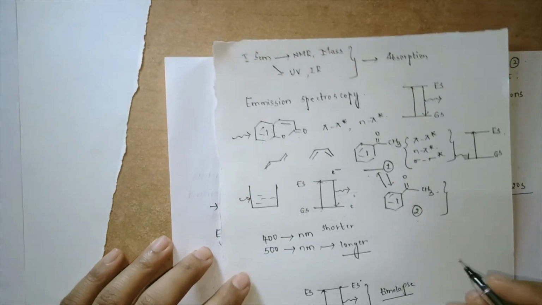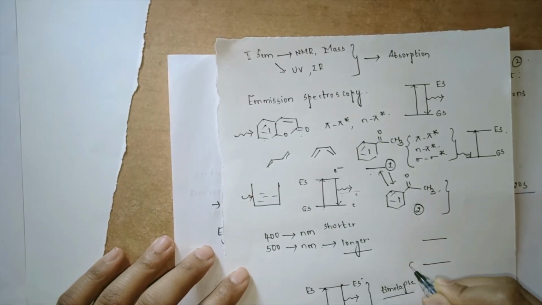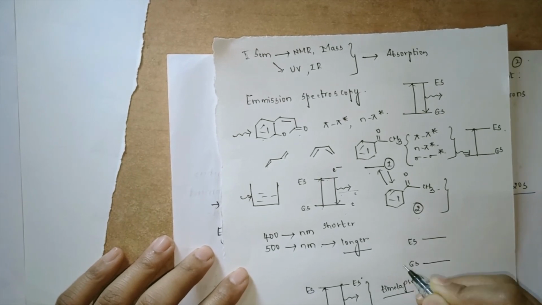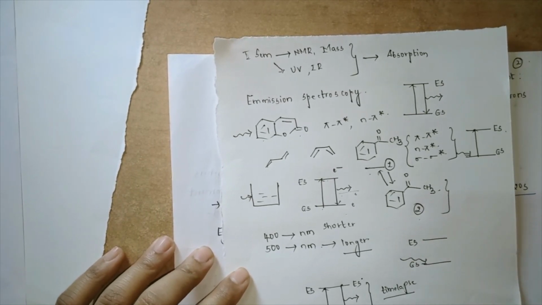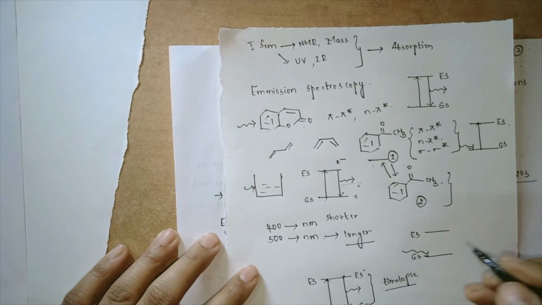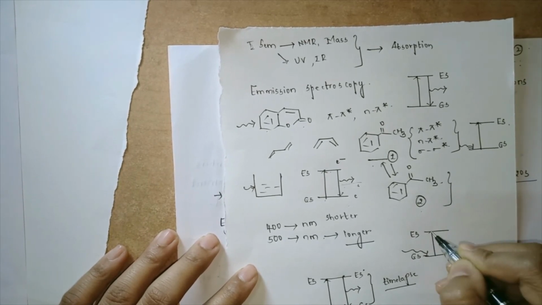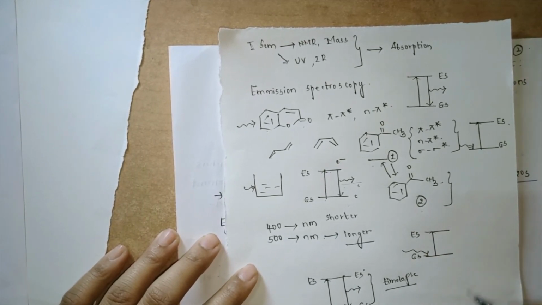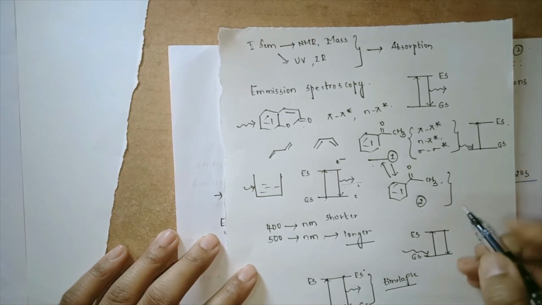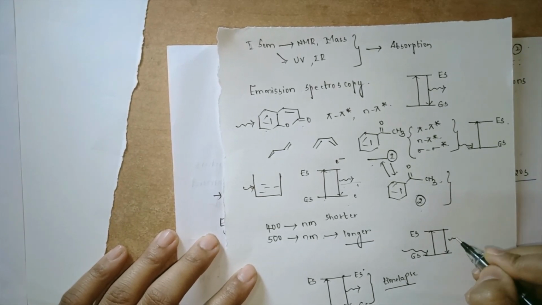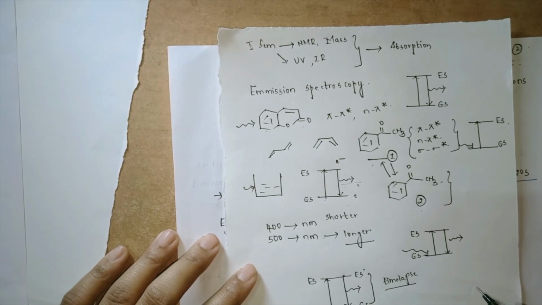Let us see an explanation for this. Say there is some light which we are shining on the molecule. Now electrons move from ground state to an excited state. They return back from excited state to the ground state, emitting some longer wavelength of energy.